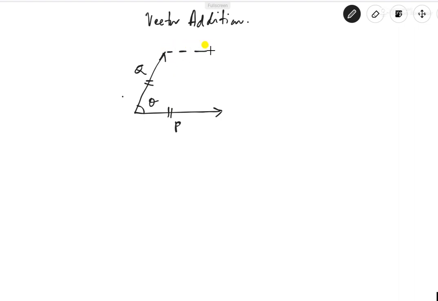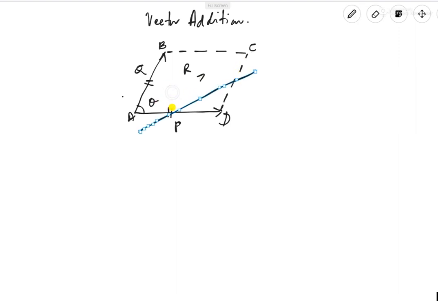A parallelogram has opposite sides parallel. We give names to the corners: A, B, C, D. All these opposite sides are parallel. As per the parallelogram law, when two vectors P and Q represent two sides of a parallelogram, the resultant will be along the diagonal R. In order to complete the derivation, we will see.